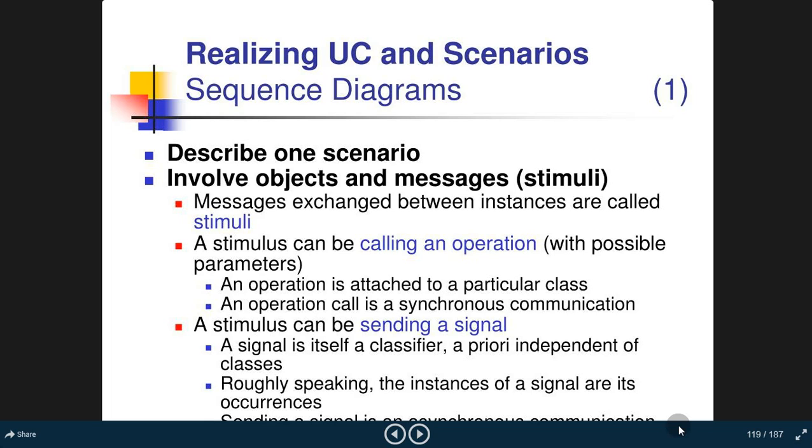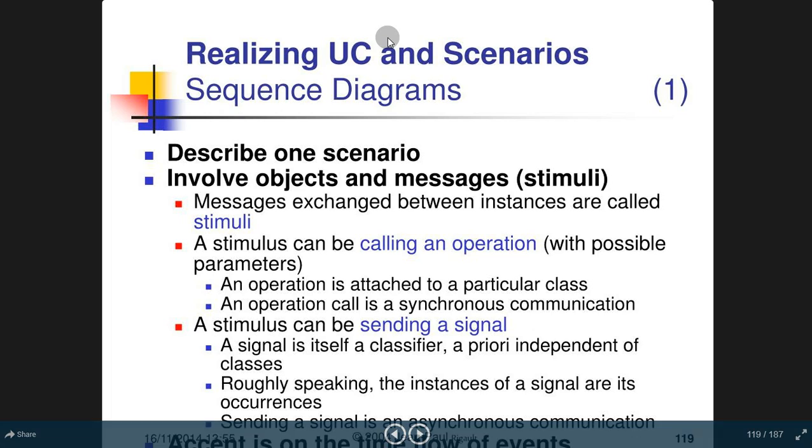Sequence diagram. Describe one scenario. Involve objects and messages. Messages exchanged between instances are called stimuli. A stimulus can be calling an operation with possible parameters. An operation is attached to a particular class. An operation call is a synchronous communication. A stimulus can be sending a signal. A signal is itself a classifier, a priori independent of classes. Roughly speaking, the instances of a signal are its occurrence.